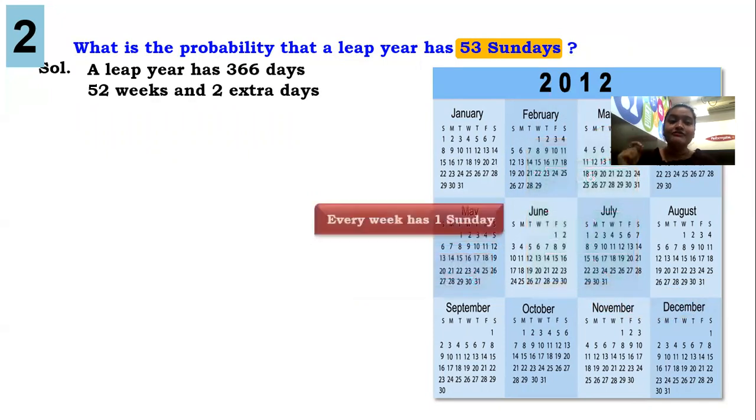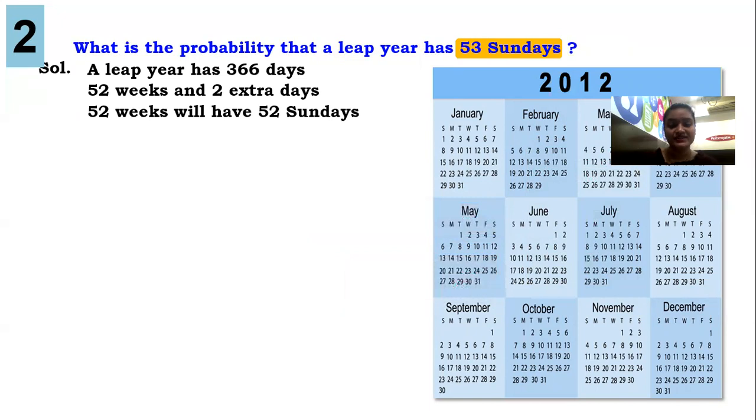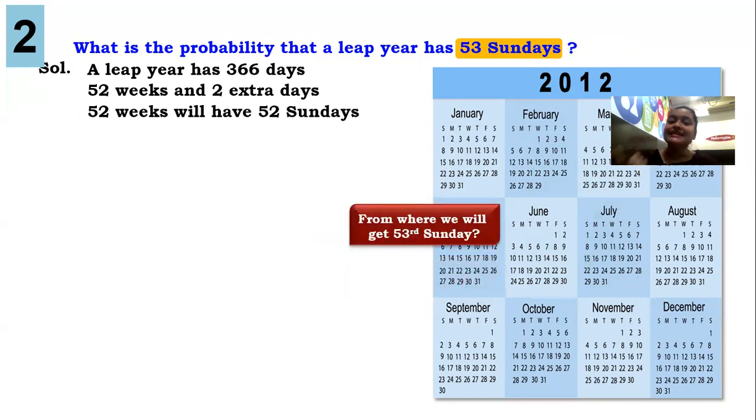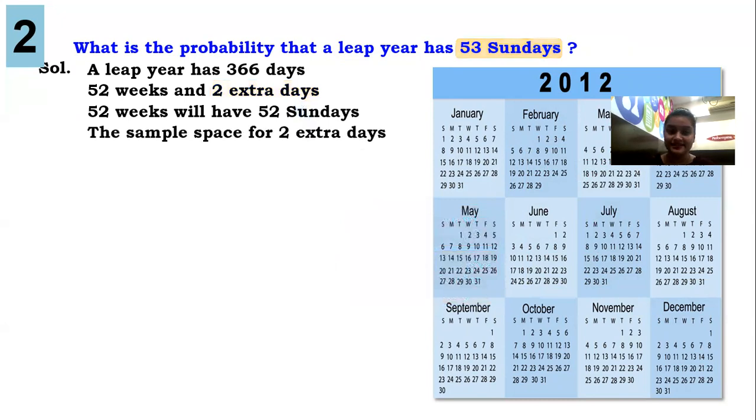Now, we know 52 weeks. Every week has a Sunday. So 52 weeks means there will be 52 Sundays. Now from where will that 53rd Sunday come? Yes, it can come from those 2 extra days. But those 2 extra days will be consecutive days.